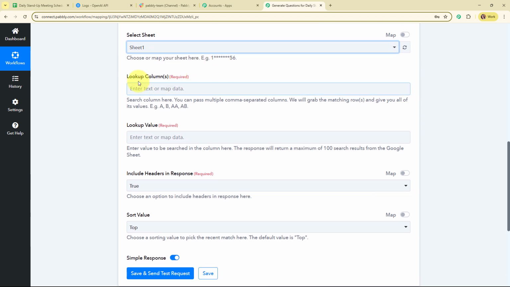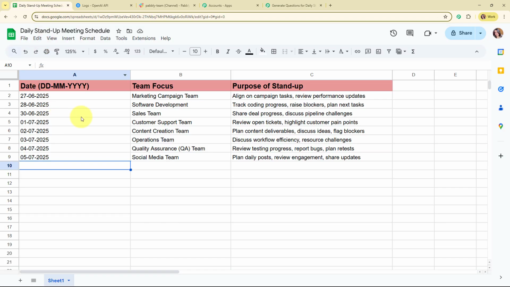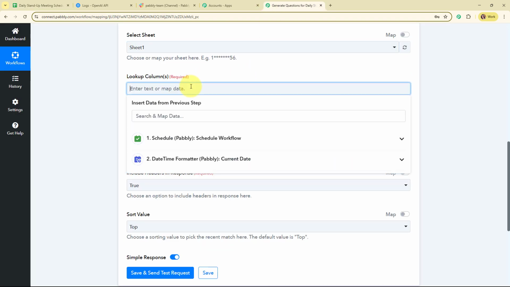And then here it is asking me for the lookup column. So it says search column. Here you can pass multiple comma separated columns. We will grab the matching rows and give you all of its values. So here I've already told you that I want to look up the value in my Google Sheets on the basis of the date. So here you can see my date column is column A. So that means the lookup column is going to be column A.